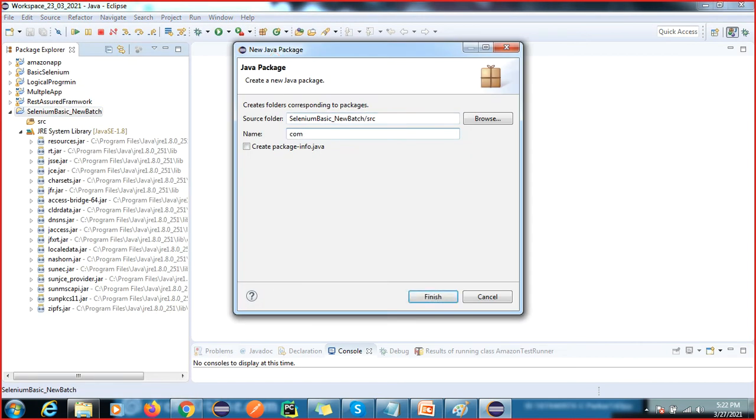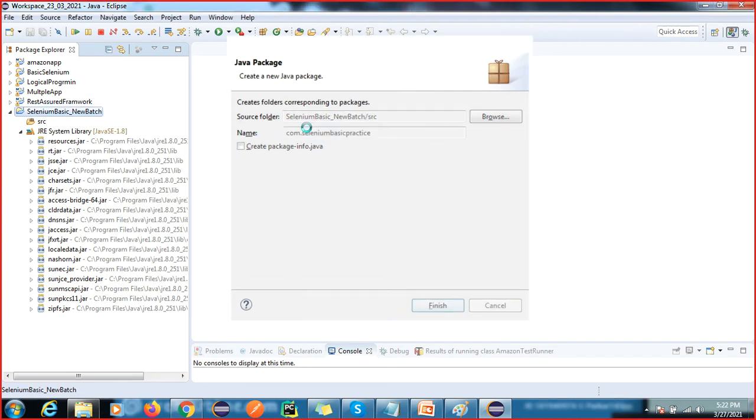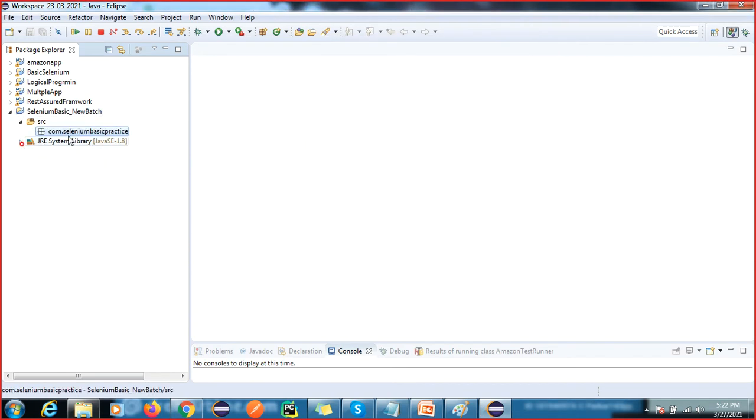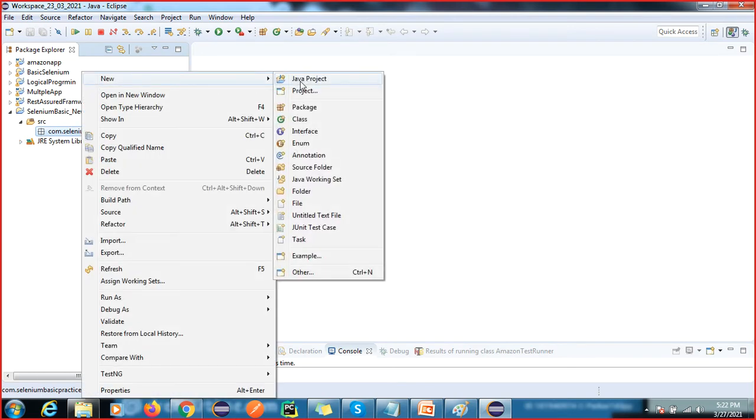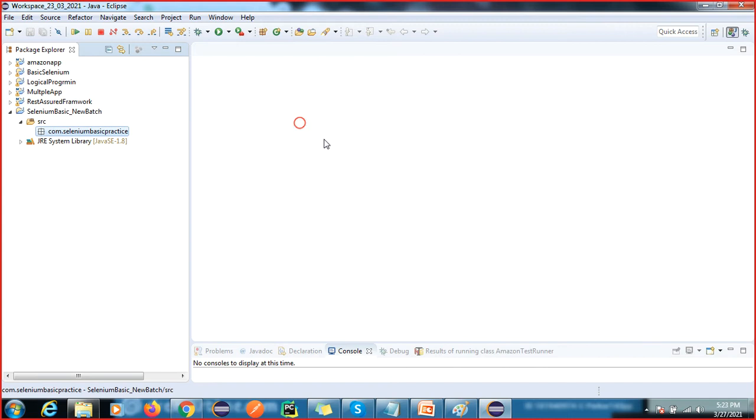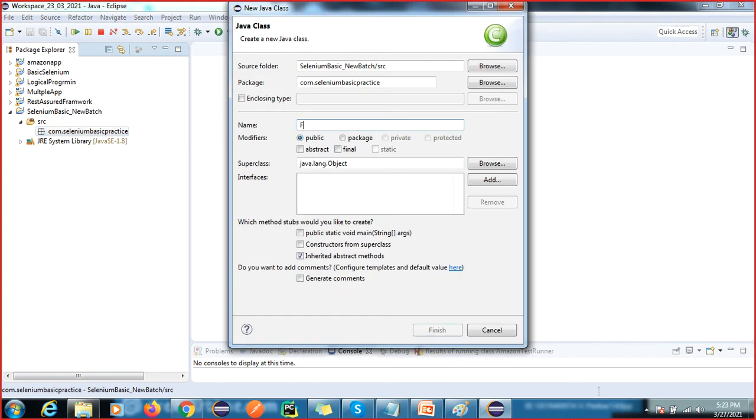Package names always start from com dot. So I'm writing here Java. You can write any package name, but here I'm going to follow some coding standard. The package name will start with com dot Java, then Selenium basics practice. This is my package name. Inside this package we will create a class. This is my class name.